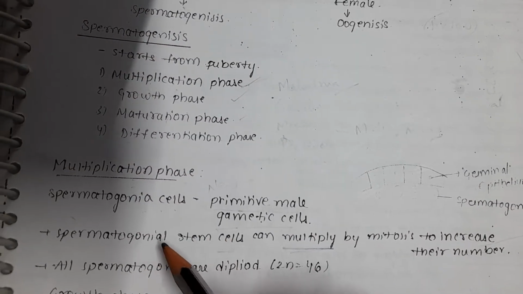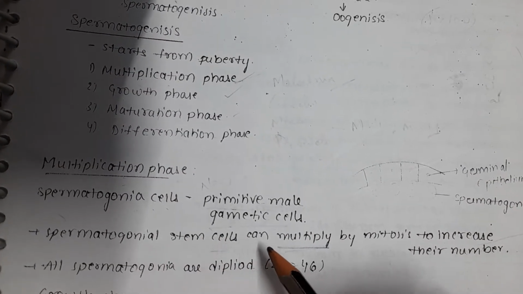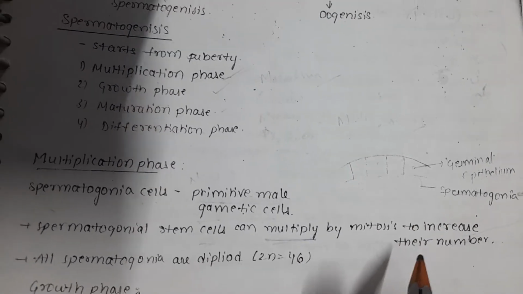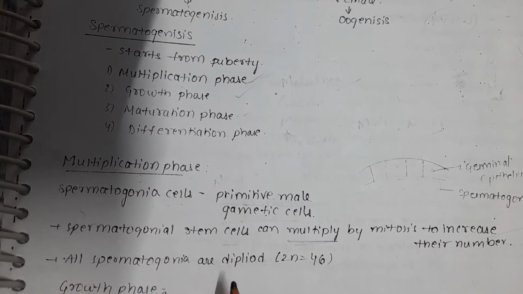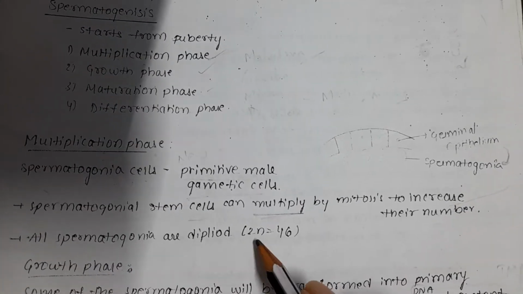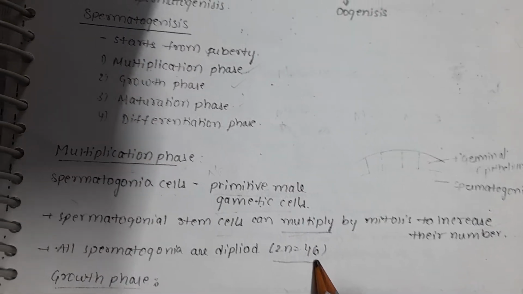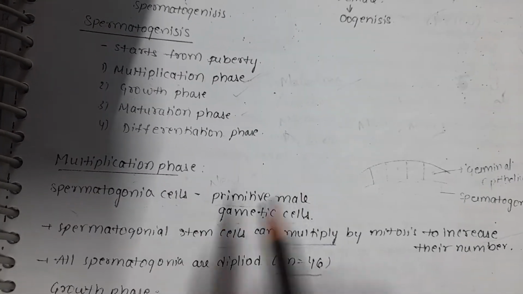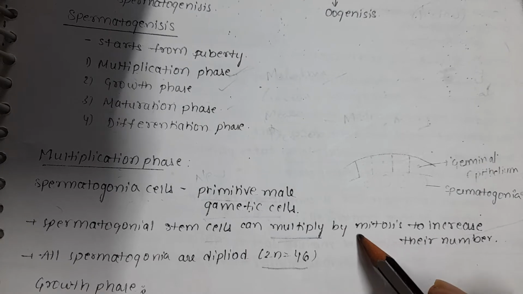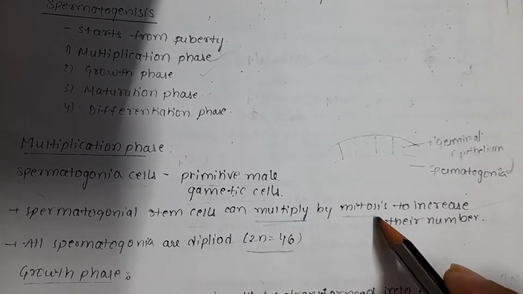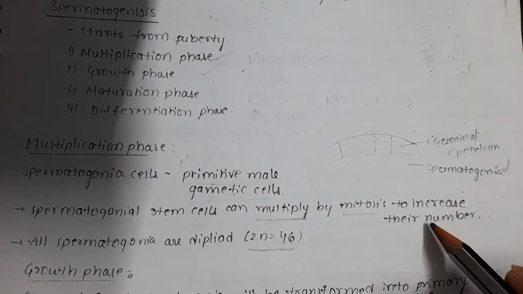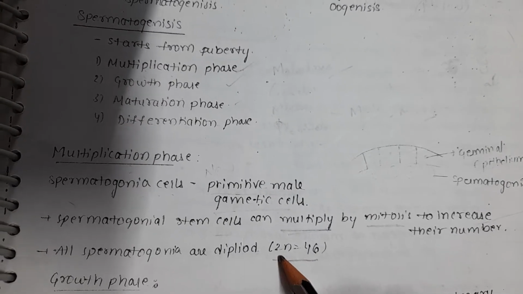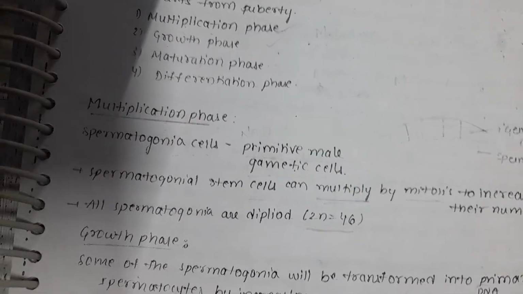Spermatogonial stem cells can multiply by mitosis to increase their number. All the spermatogonia are diploid. It is very important: 2n, they have 46 chromosomes. They multiply, that's why it is called multiplication. They undergo repeated mitotic divisions to increase their number. And what is the condition of spermatogonia? 2n, diploid, 46 chromosomes are there.